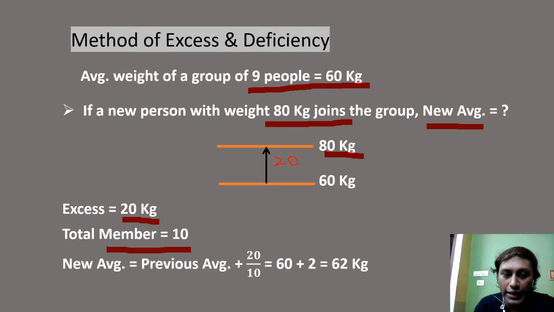The new average would be the previous average plus 2, since 20 is divided among the 10 people equally. So previous average 60 plus 2 excess per head, the new average must be 62 kg. Is that understood, guys? Hope it is clear now.